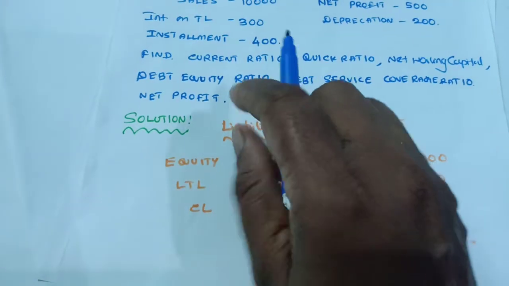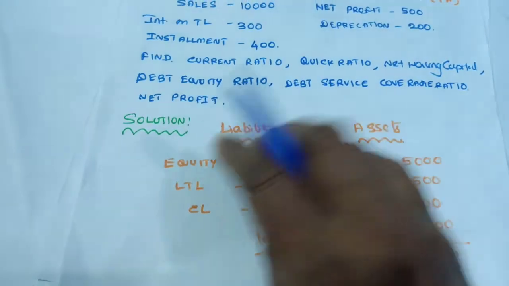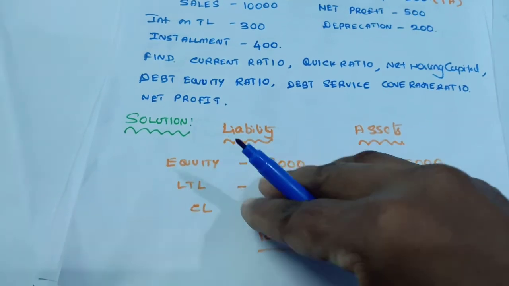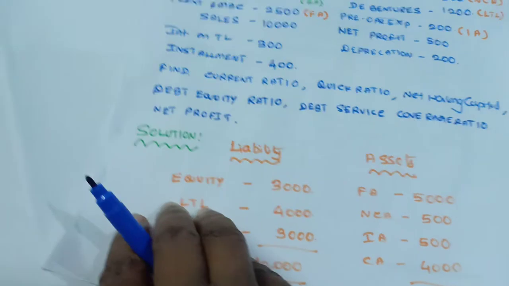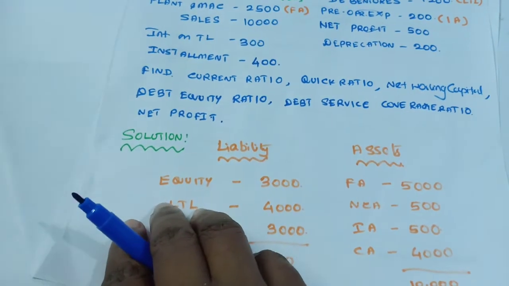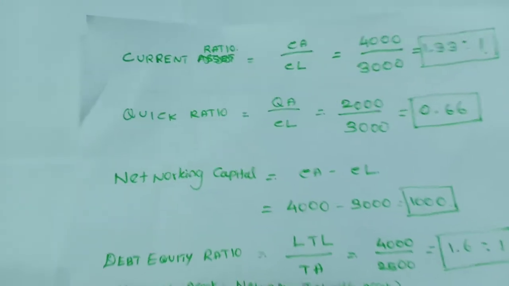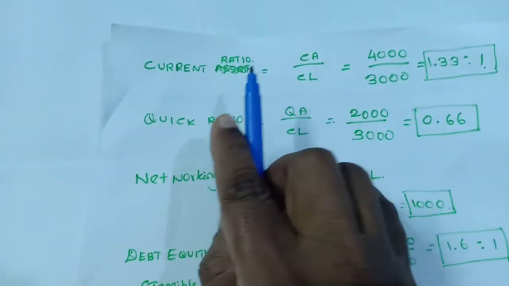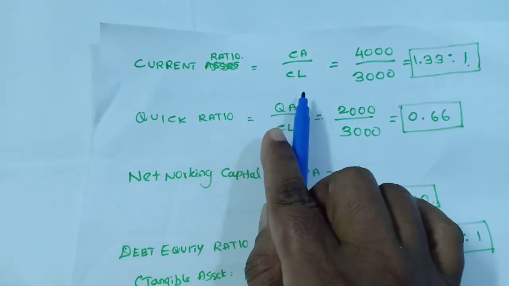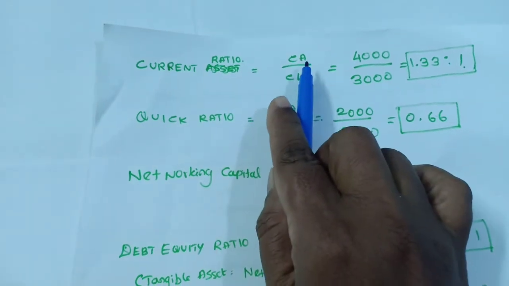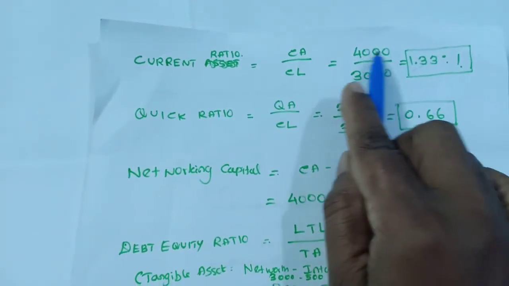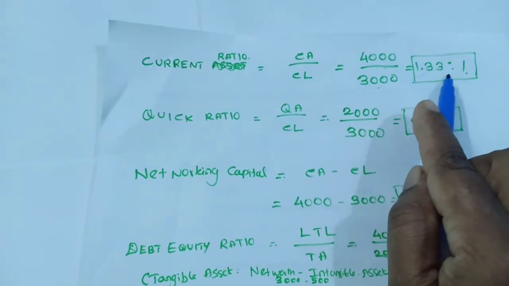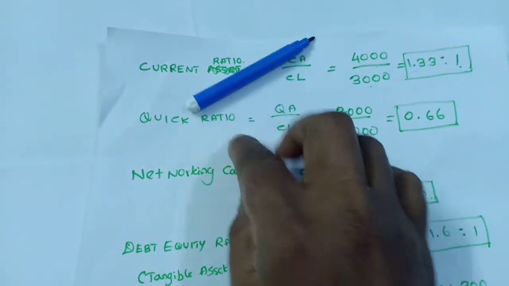Next, we need to find current ratio, quick ratio, net working capital, etc. So we have to memorize the formulas. Current ratio is current asset divided by current liabilities. Our current asset is 4000 and current liabilities is 3000. By solving, we are getting a 1.33:1 current ratio.